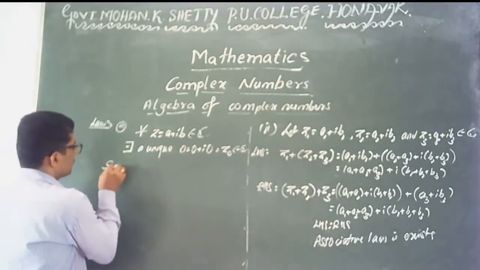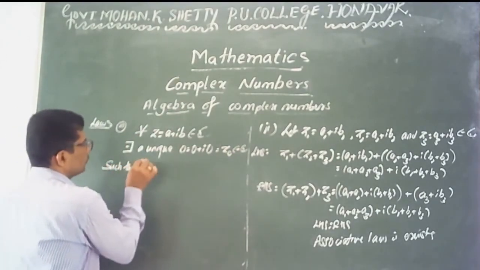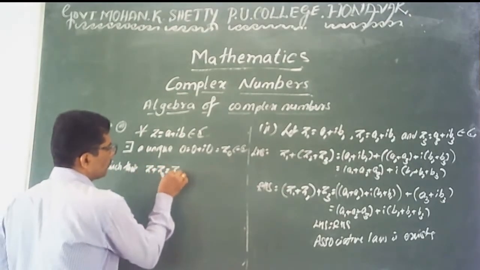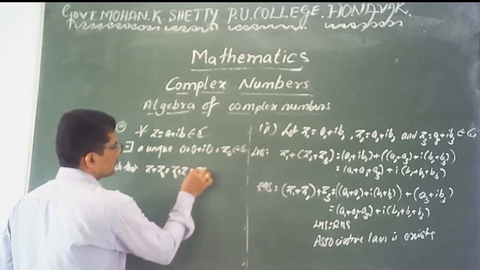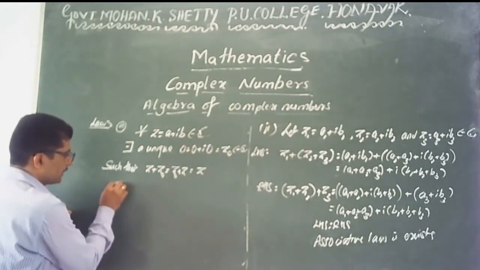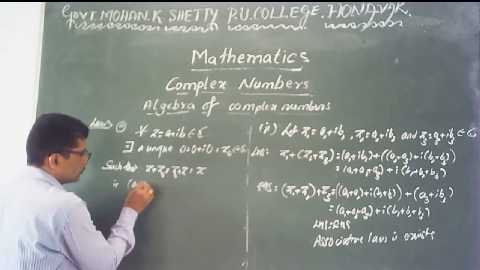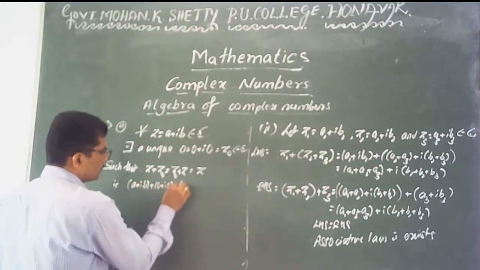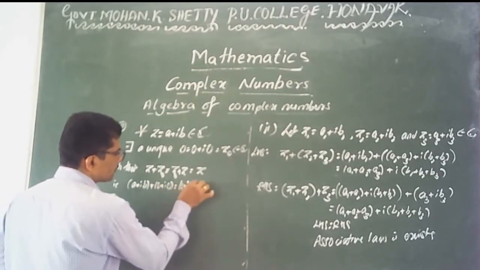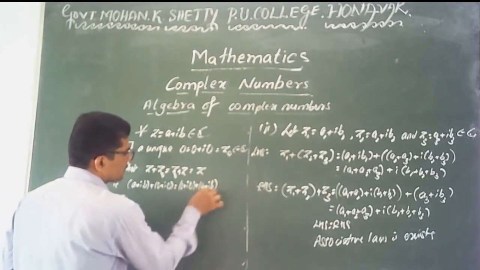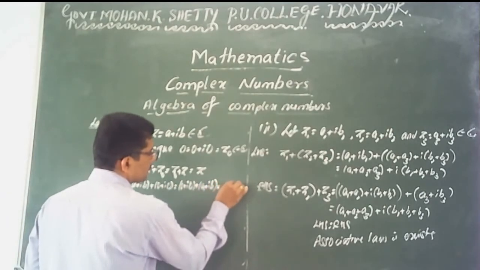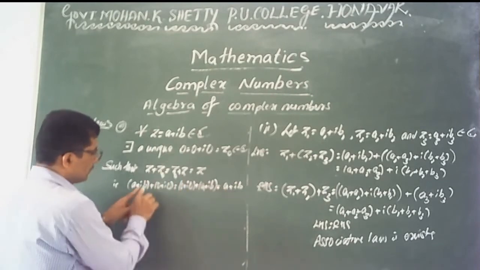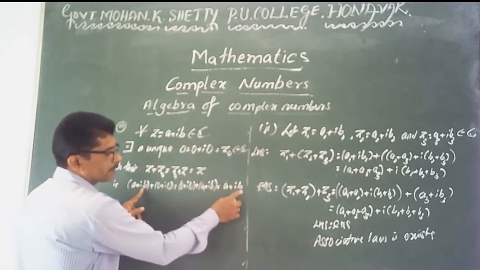Such that z plus z0, or z0 plus z, is equal to z itself. That is very fine. a plus i into b plus 0 plus i into 0, or 0 plus i into 0 plus a plus ib, is always equal to a plus ib. a plus 0, 0 plus a, both are equal to a, and b plus 0 or 0 plus b is b.